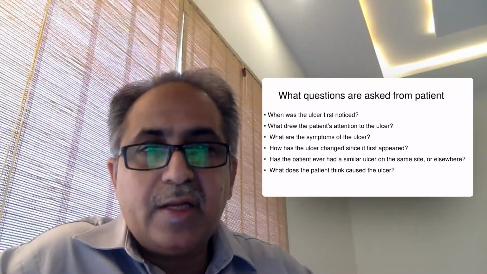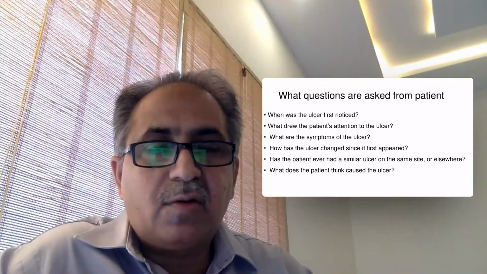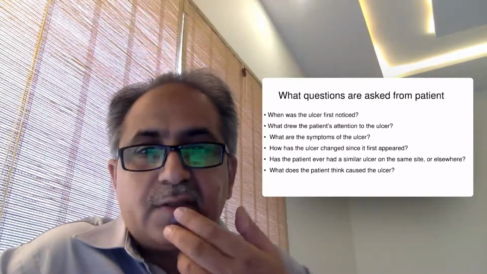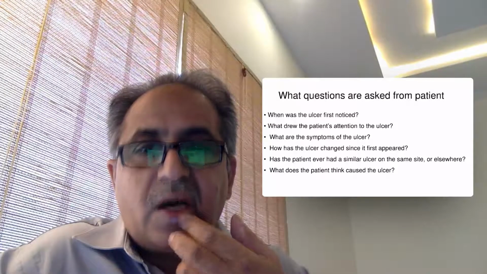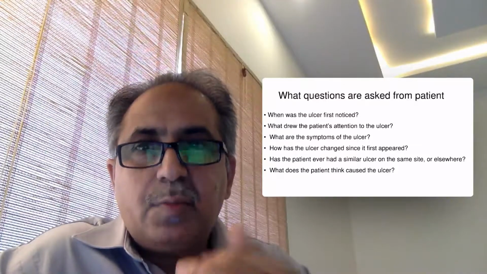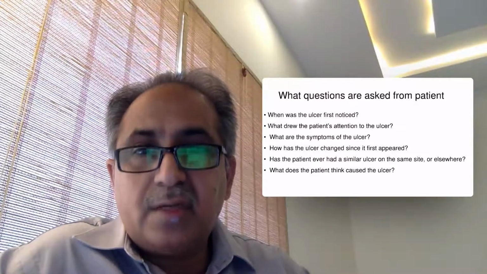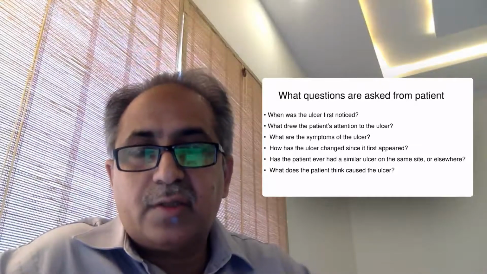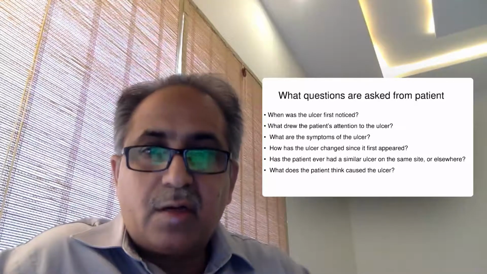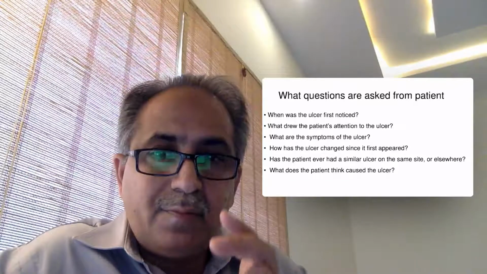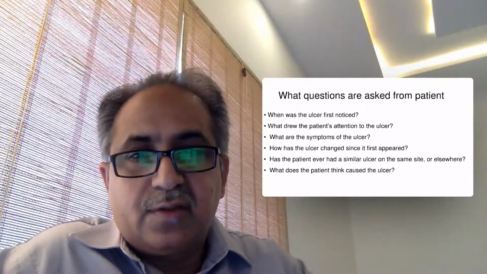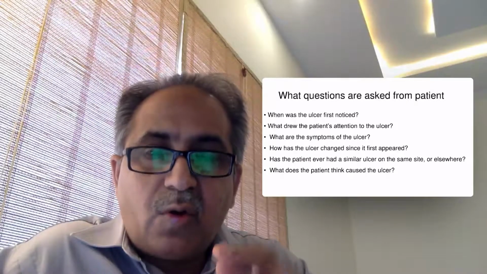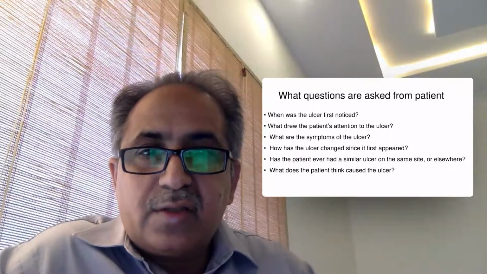Patient has no pain at all, but it is on a visible site, like if the ulcer is present in the lip region or in the tongue region, it may be visible. But certain ulcers are present on the internal side, like in the stomach, and cannot be visualized. They are only noticed when they cause pain. So you should ask the patients first, how have you noticed these swellings?